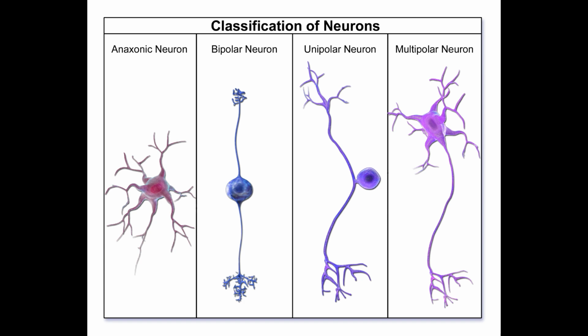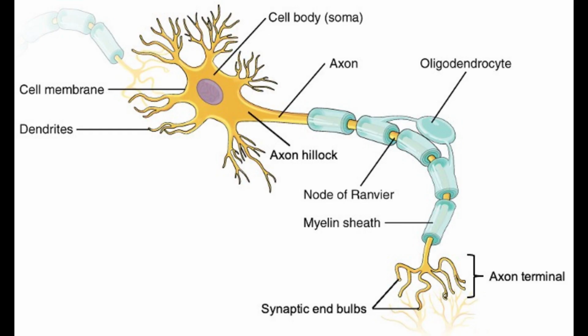The soma is typically about 10 to 25 micrometers in diameter and is usually not much larger than the nucleus it contains. The longest axon in a human motor neuron can be more than a meter long, extending from the base of the spine to the toes.